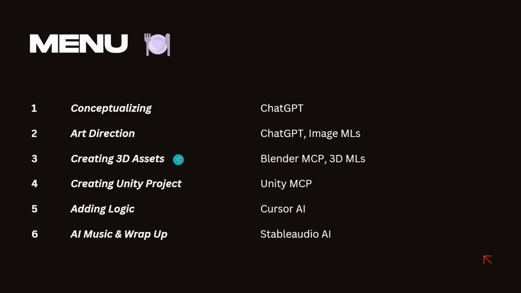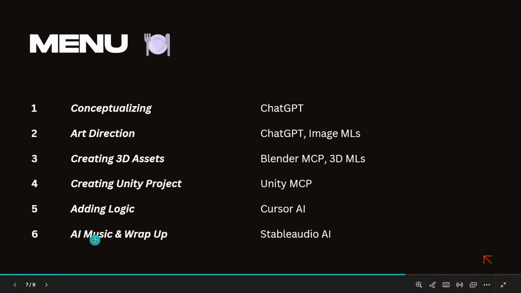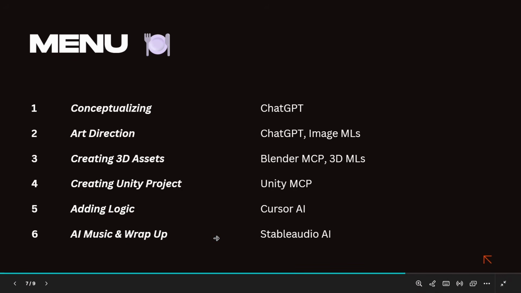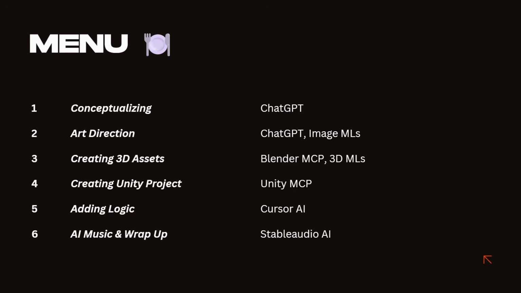And then the third step is creating 3D assets. We're going to use Blender MCP and some 3D generative tools. Then we create a Unity project with Unity MCP, and we add extra logic with Cursor AI. And then we finish up with adding music to it. We're going to add some generative music and wrap up the project. That's basically the rough concept of how to create a game like this.